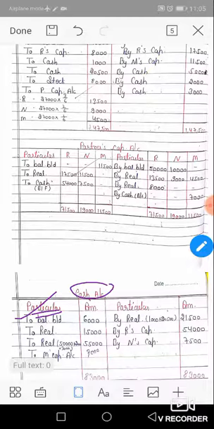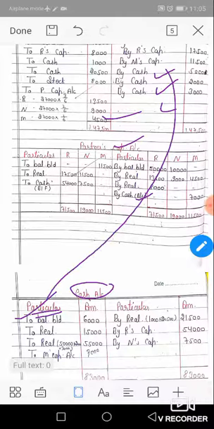Okay, now next, the shortcut method to prepare the cash account. You will check your realization account and your partners' capital accounts. If there is any amount in by cash, then all by cash is transferred to the DR side of the cash account.